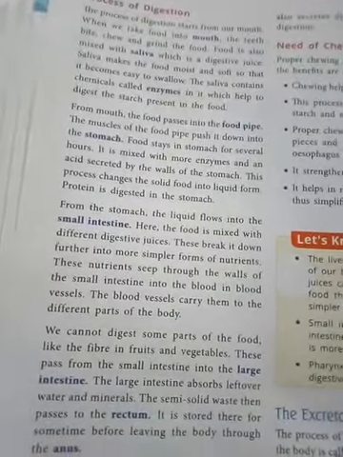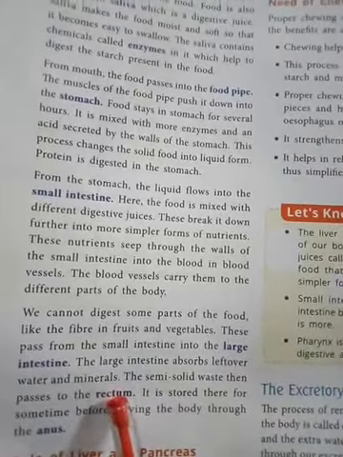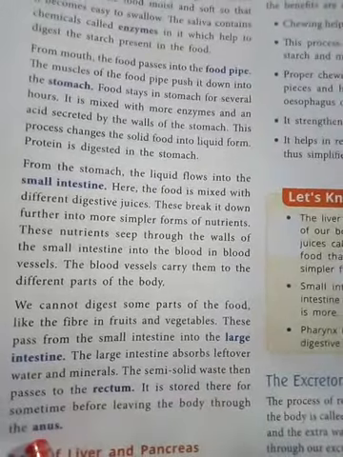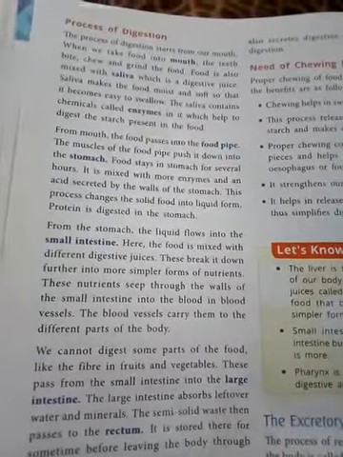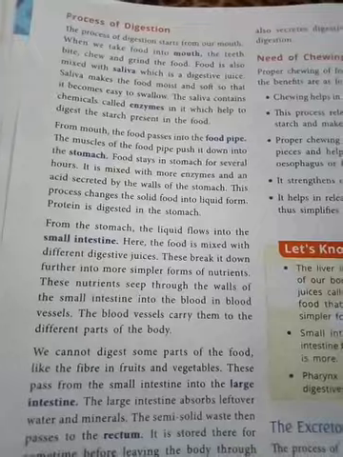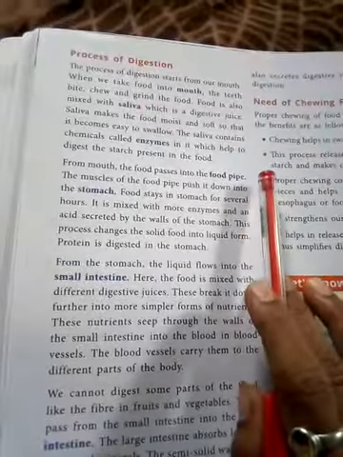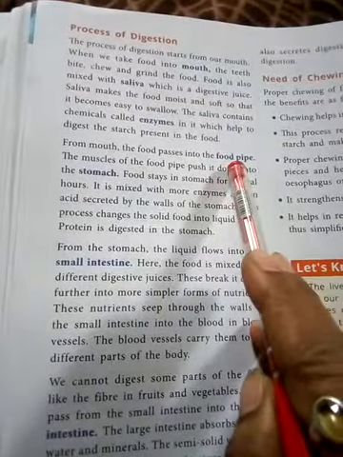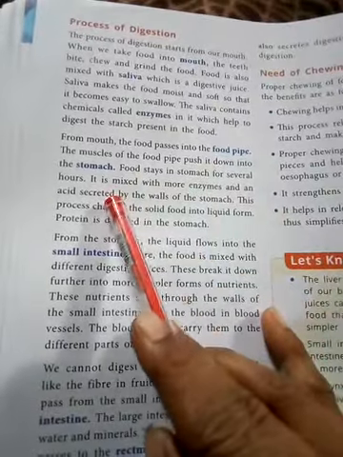The waste product that comes out from our body is from the rectum, and then it leaves the body through the anus. In the process of digestion, the first step starts from the mouth. In the mouth the food is mixed with saliva, which is one type of enzyme. Then from the mouth it goes through the food pipe, then comes into the stomach, and after that